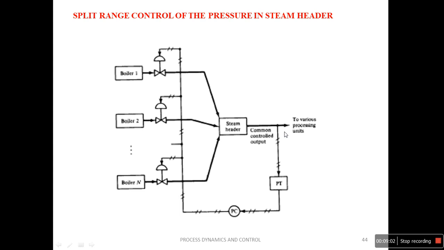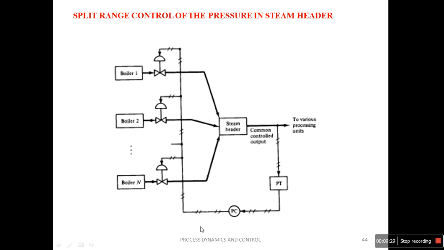And there is another example, that is split range control of pressure in the steam header. If you observe this diagram, this is the steam header, where it accumulates the steam from the different boilers. Here assume that there are a number of boilers. What is the function of a boiler? That produces combustion that converts the water into steam. So all the steam is accumulated in the steam header.